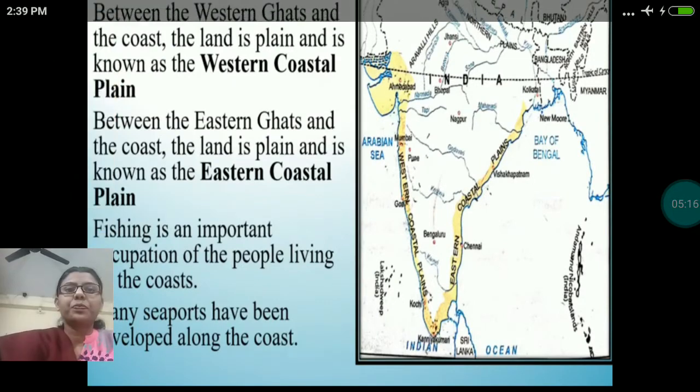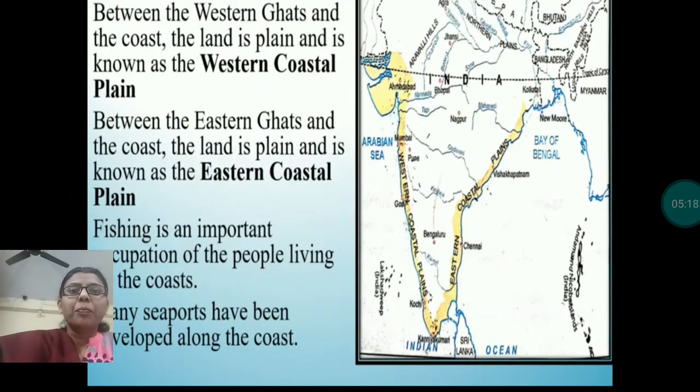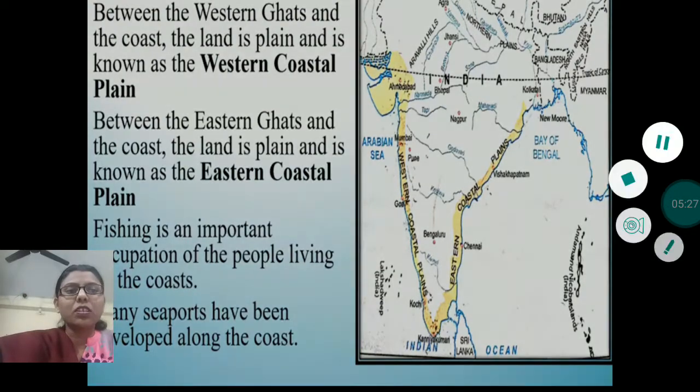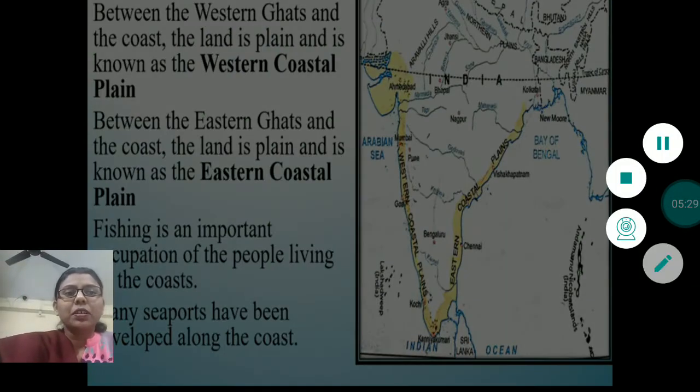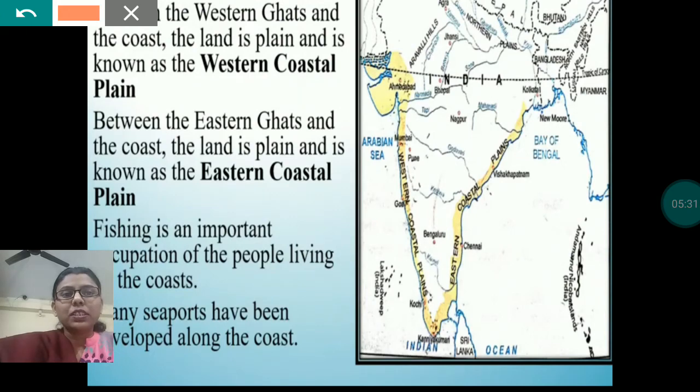Now, between Western Ghats and the coast, the land is plain and is known as Western Coastal Plain. Right now I have told you about the chain of hills known as Eastern Ghats and Western Ghats, which cover the southern plateau.